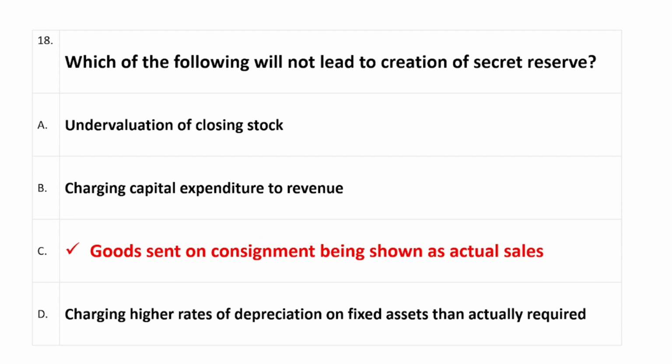क्वेश्चन नंबर 18 है हमारे पास नेक्स्ट, which of the following will not lead to creation of secret reserve? Right answer is option C, which is goods sent on consignment being shown as actual sales.